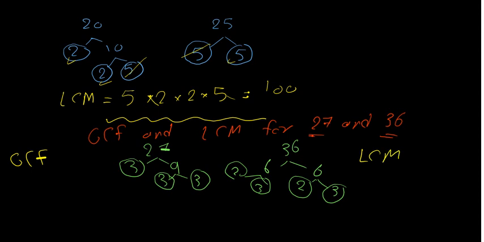GCF, just take the common factors. 3 is common, mister. 3 is common. Nothing else. Just 3 times 3, it equals 9.